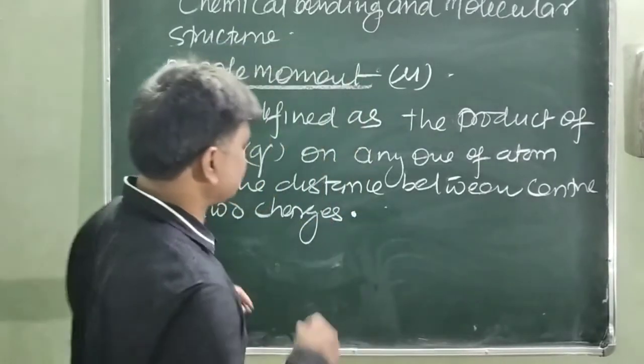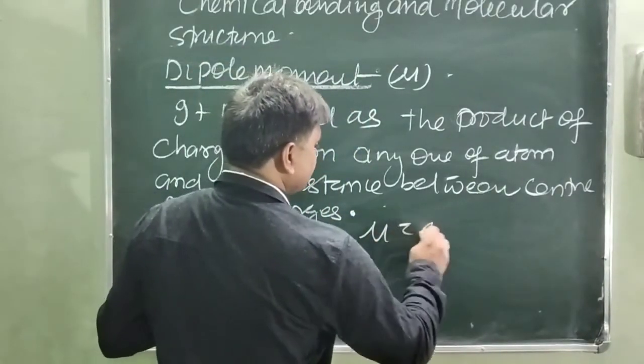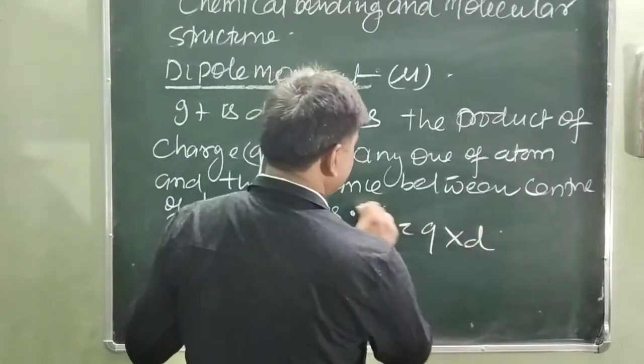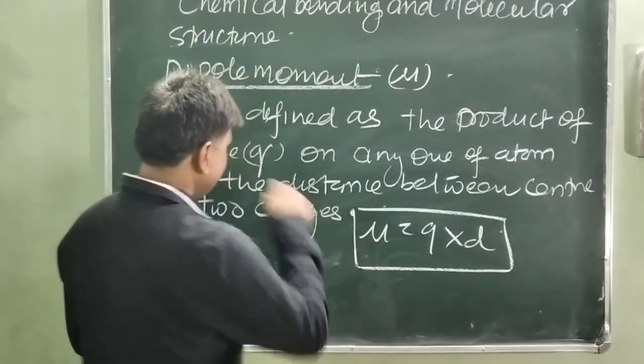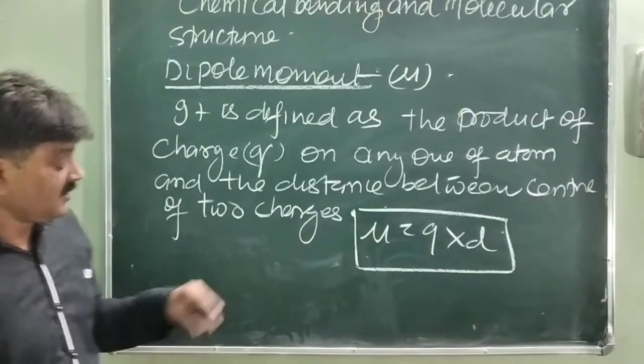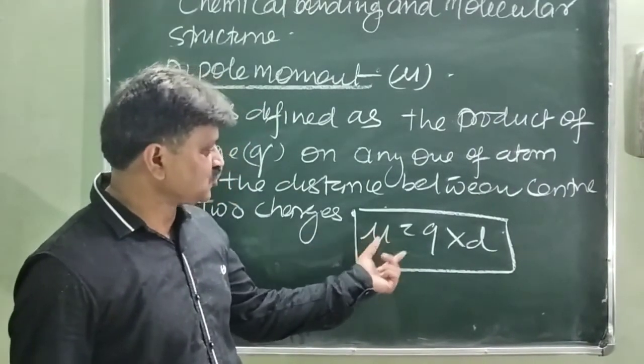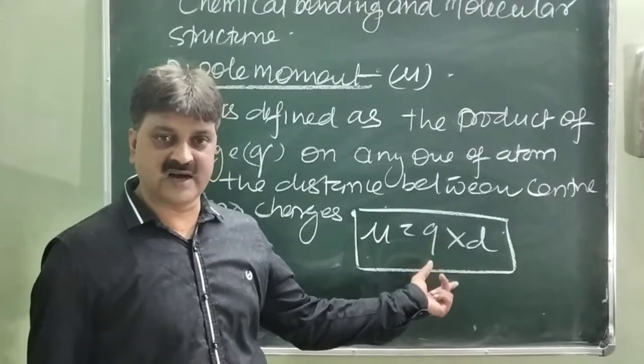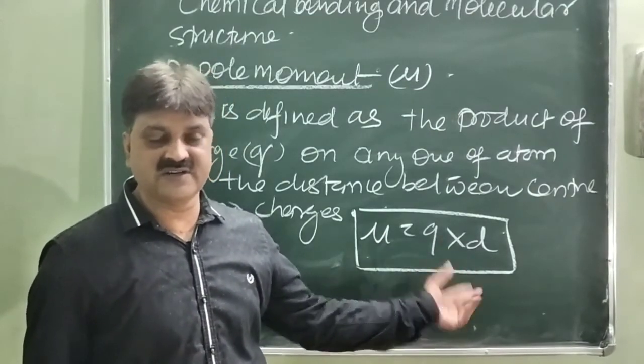So the dipole moment, shown by mu, is equal to q into d. This is the mathematical relation for the dipole moment. The dipole moment can be obtained from this formula, mu equals q into d, where q is the charge and d is the distance between the centers of the two charges.